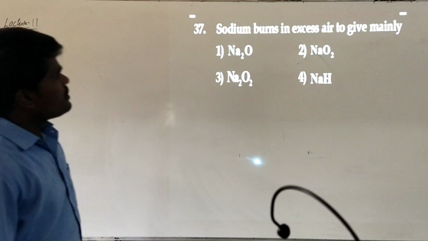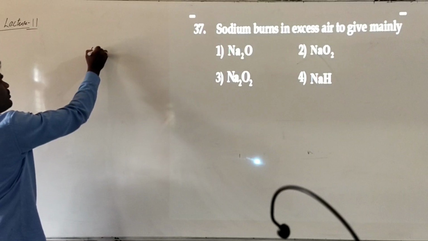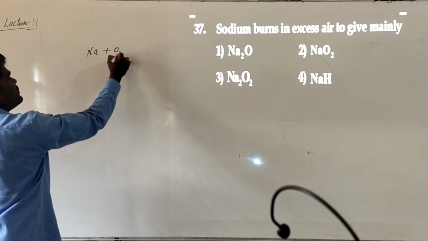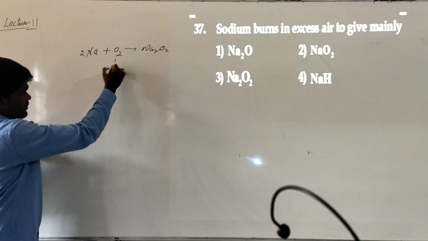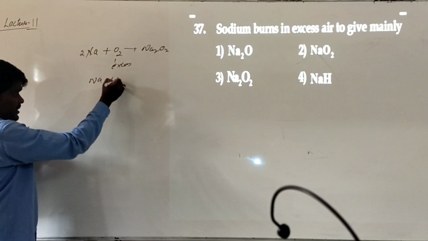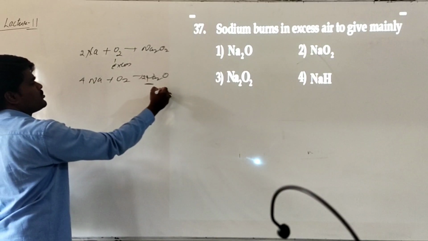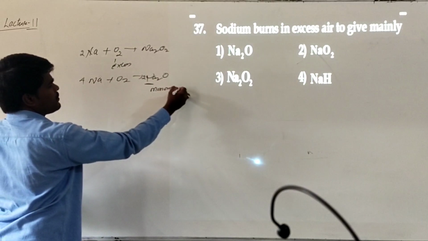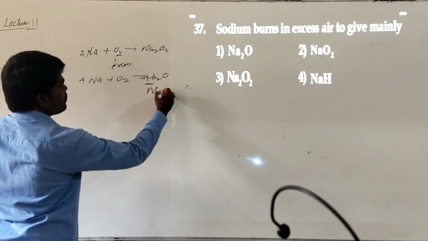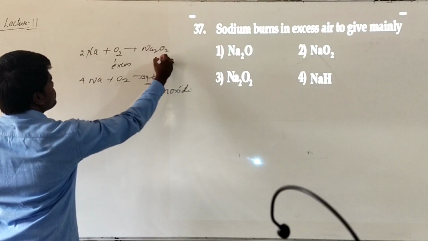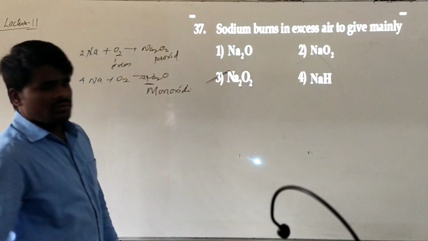Now, the next question is that sodium burns in excess of air to give mainly... Whenever you are heating sodium in excess of air, it forms sodium peroxide. When you are heating it in limited air, it forms Na2O. This is sodium monoxide, and this is peroxide. So, as it is given excess, what you will get? You will get the sodium peroxide.